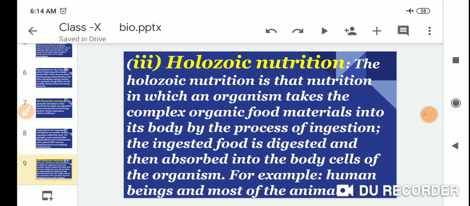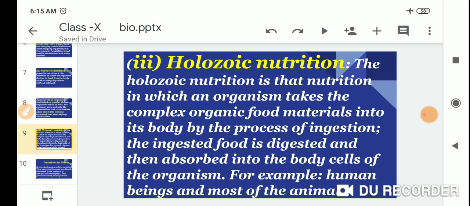Third one is holozoic nutrition. Holozoic nutrition is the nutrition in which an organism takes complex organic food material into its body by the process of ingestion. The ingested food is digested and then absorbed into the body cells of the organism, for example, human beings and most of the animals.